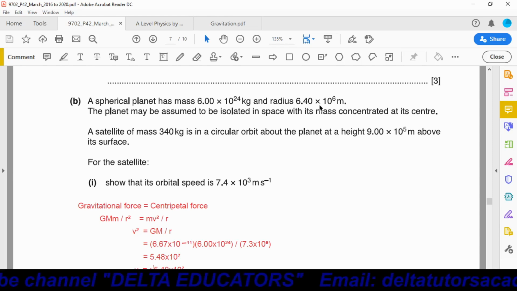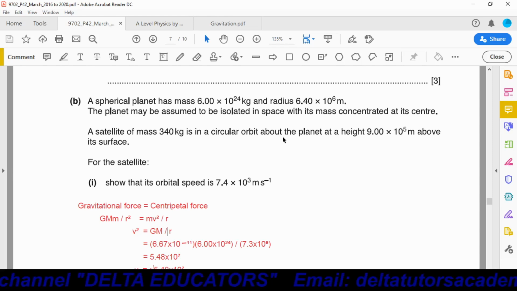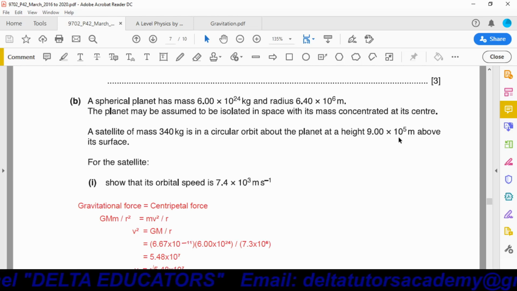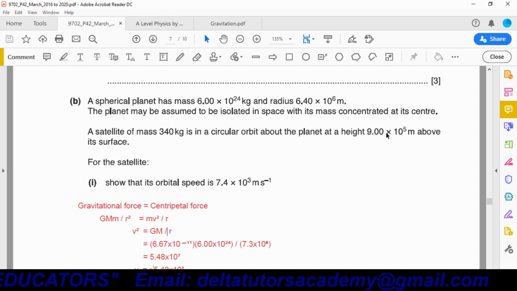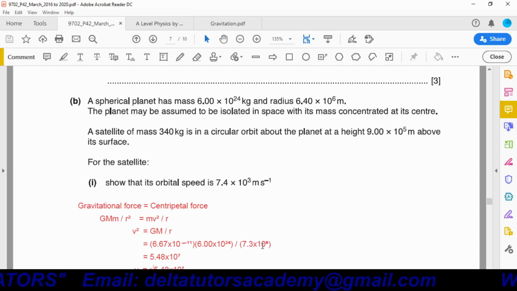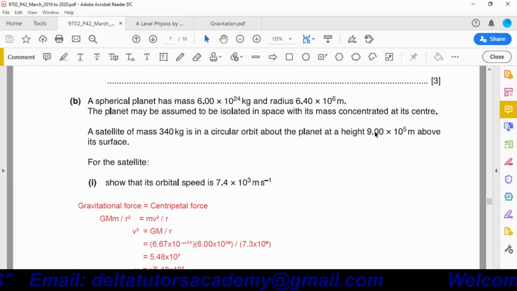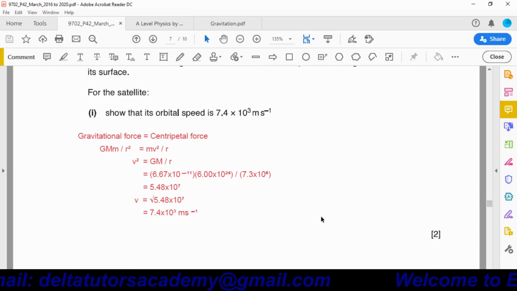Now from surface of the planet, this satellite is at a height of 9 into 10 power 5 meter. So total distance from center of the planet to the satellite will be sum of these two distances. When we add these two distances, we will get 7.3 into 10 power 6 meter. This 7.3 into 10 power 6 meter is sum of radius and this height. So total distance or separation is equal to 7.3 into 10 power 6 meter.